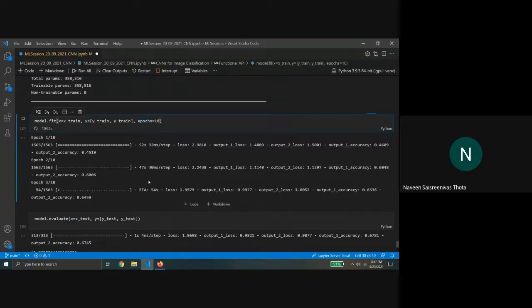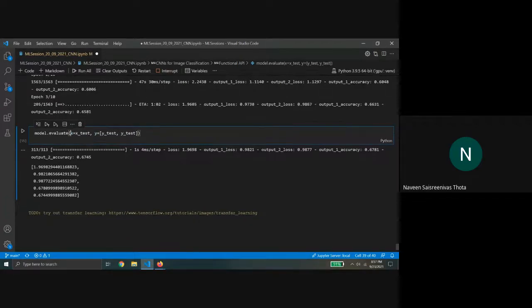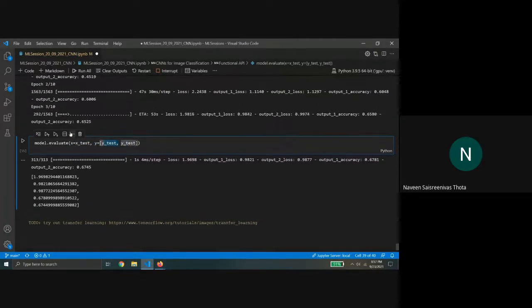Okay, so I think this part would take a really long time, so I'll just cut the story short and show you what the outputs are. You can use the same way to evaluate the model: give the X test and the expected output for each branch of the neural network. In this case there's not much of a difference: 67.8% for one branch and 67.4% for another. But as Nipun said, this can be used for different types of tasks. So you could get a proper value here and a probability value here, and vice versa.